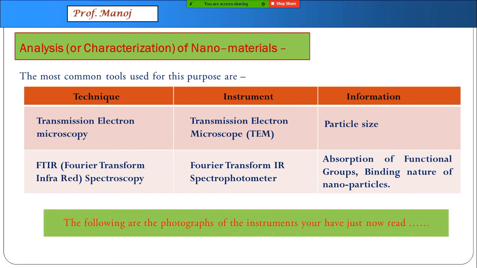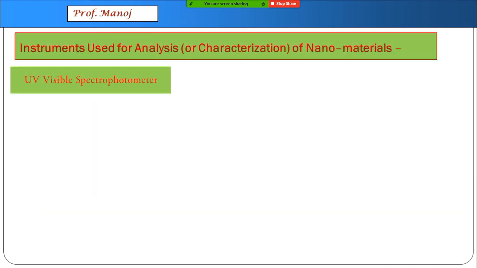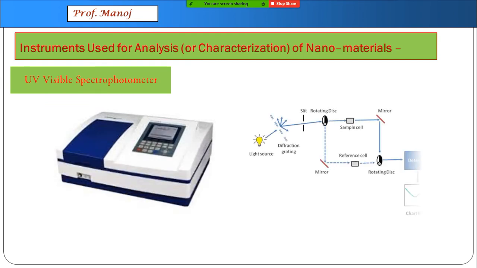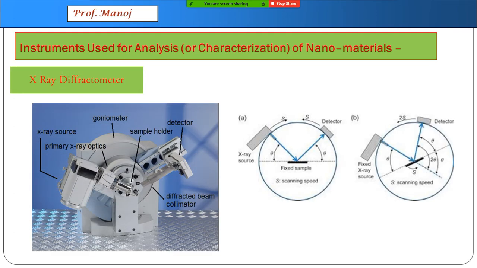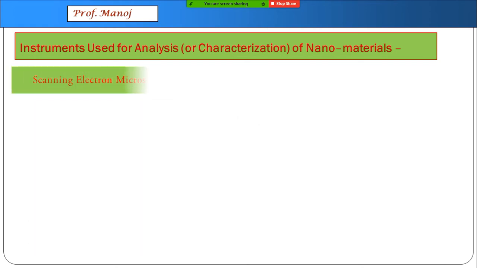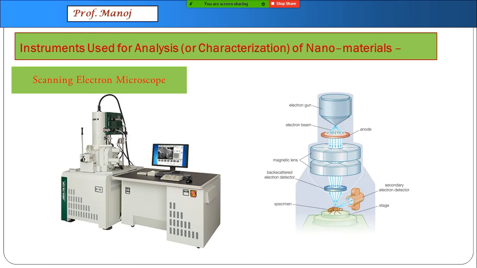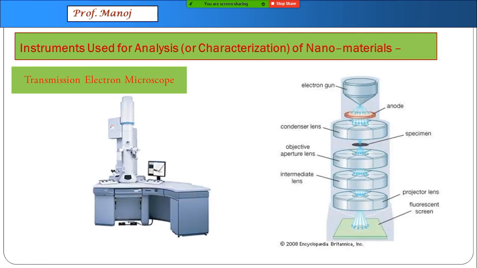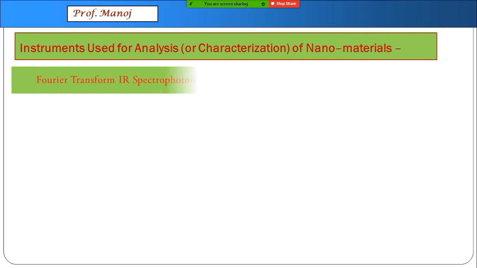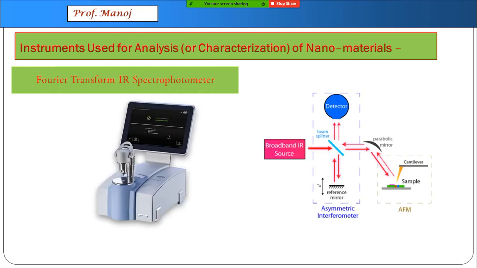Just out of curiosity, we will see the photographs of these machines, how they look. Of course, they will not ask this in exams. First instrument is the UV visible spectrophotometer with its working principle, then the X-ray diffractometer with its working principle. It works on the diffraction principle. Then the scanning electron microscope with its working principle, and the transmission electron microscope, which is a bit of a modification of the earlier machine. And the Fourier transform infrared spectrophotometer with its working principle.